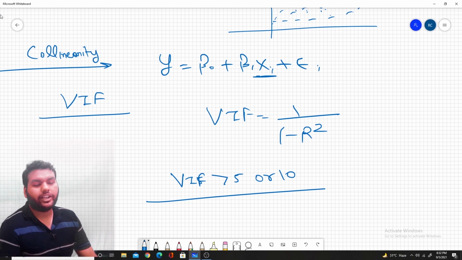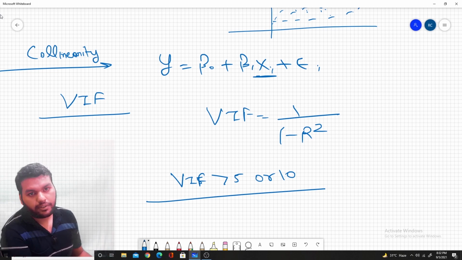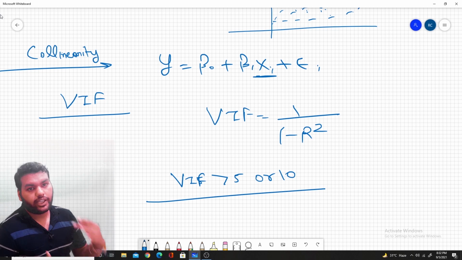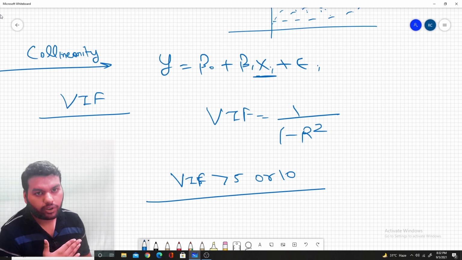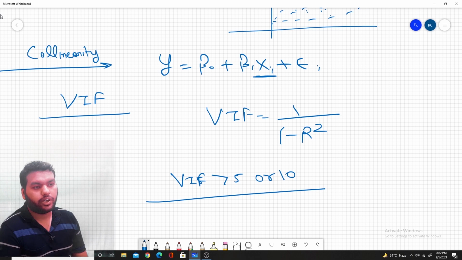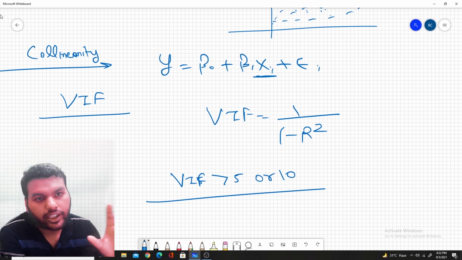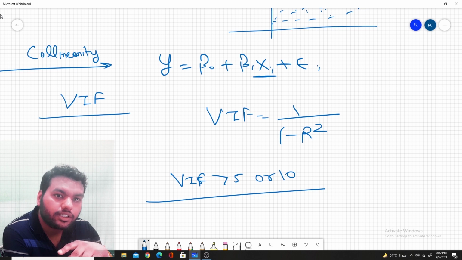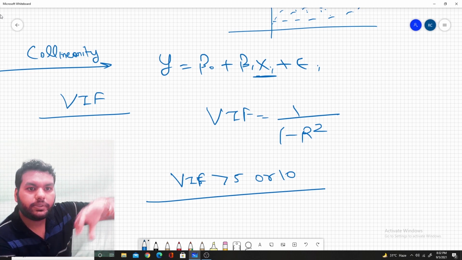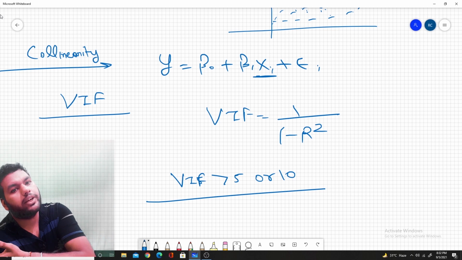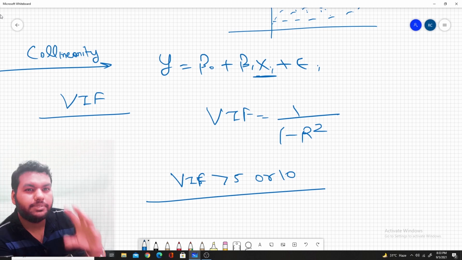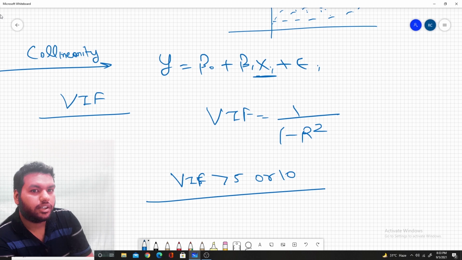So you should rectify your model, for example by dropping the predictor that is giving the most collinearity problem in your regression model. Because suppose there are two predictors, x1 and x2, and they are correlated with each other. So as much as x1 increases, x2 increases by that much. Now how do we see what impact each has on the response? So we should recover from the multicollinearity problem when building the linear regression model.